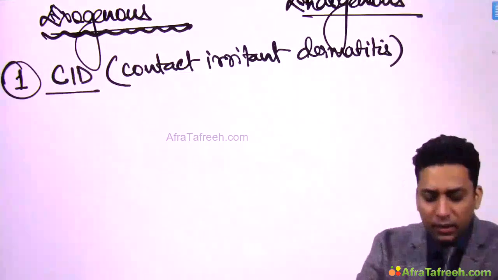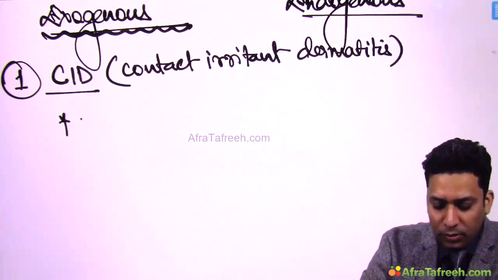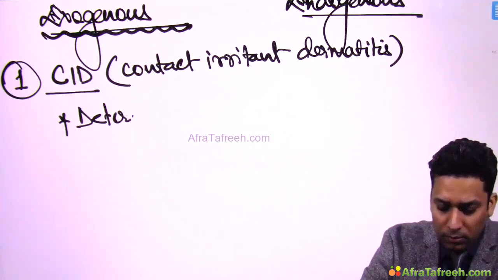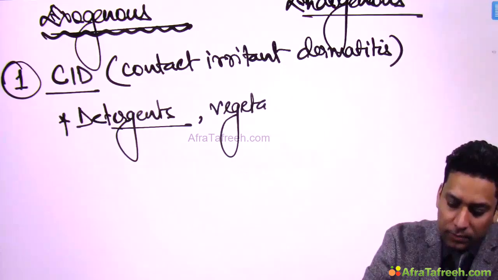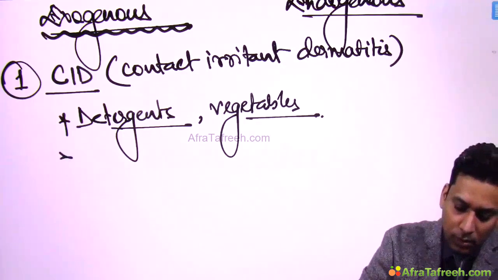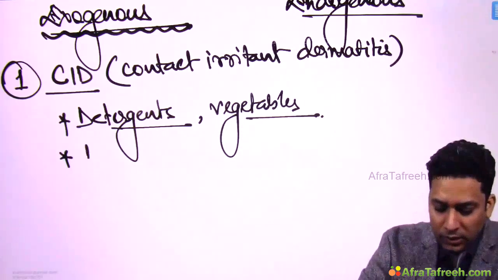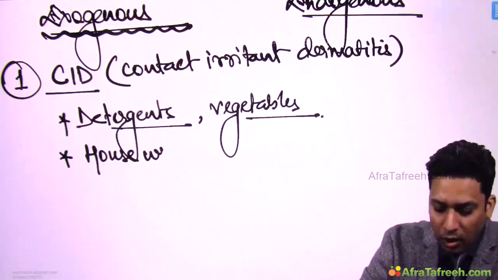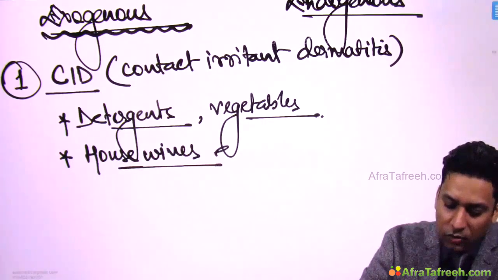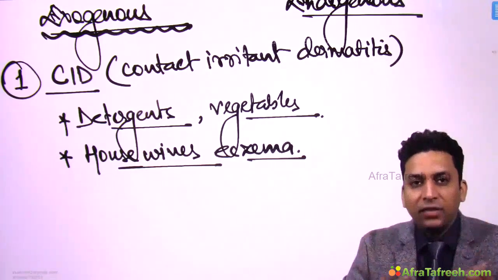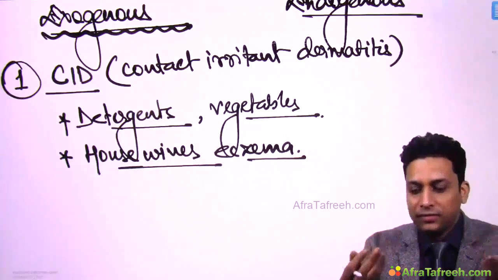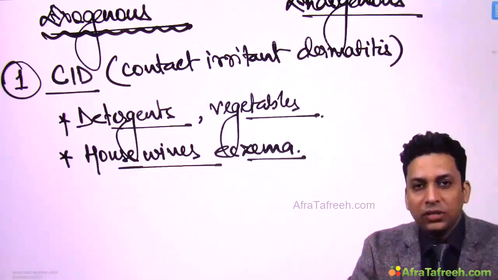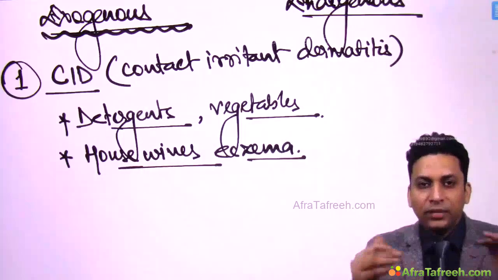Now this irritant contact dermatitis generally develops on exposure to detergents or vegetables, and this is usually seen in housewives. So this is also known as housewives eczema, because these housewives commonly deal with detergents, they wash clothes, they cut vegetables, so their exposed skin, like the finger skin, is exposed to these agents, and that's why they start developing dermatitis over their fingers.